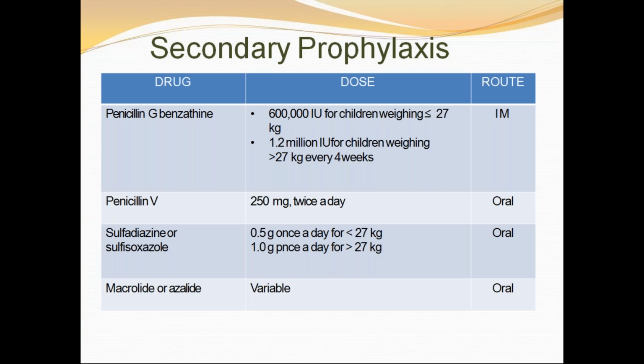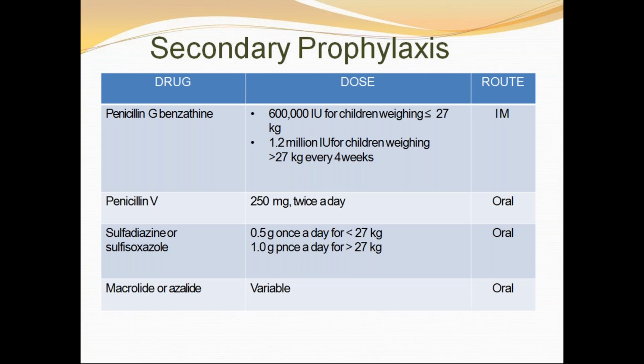So secondary prophylaxis. Secondary prevention is directed at preventing acute group A streptococcal pharyngitis in patients at substantial risk of recurrent rheumatic fever. Rheumatic fever has already occurred, and we are preventing the recurrences. So we continue antibiotic prophylaxis, which should begin as soon as you diagnose rheumatic fever. You give prophylaxis only to prevent further episodes or recurrences, not to modify the present episode.